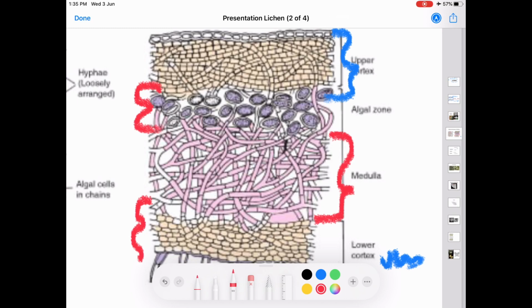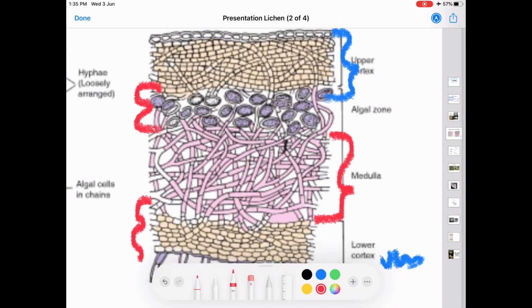Thus, the thallus is divided into four distinct layers such as upper cortex, algal zone, medulla, and lower cortex. Here, the algal members are restricted to the algal zone only.